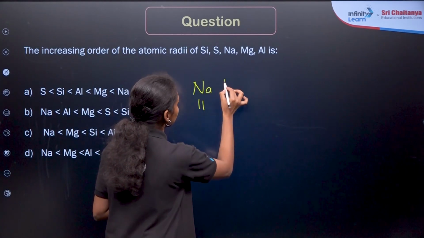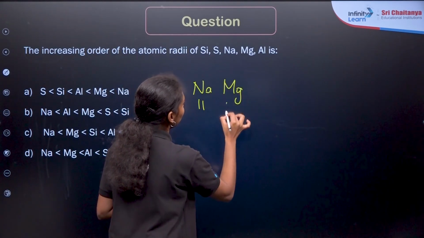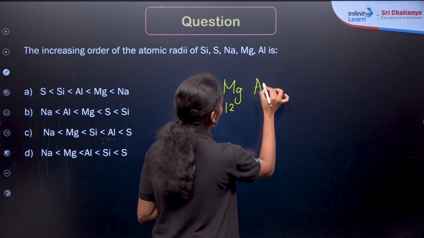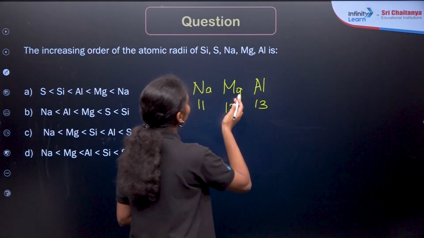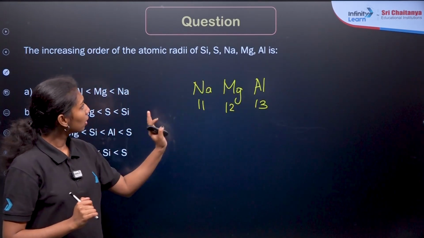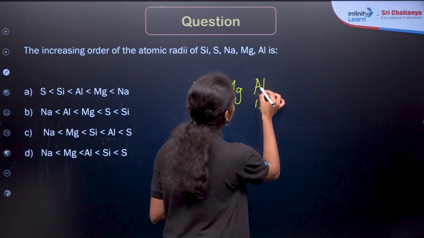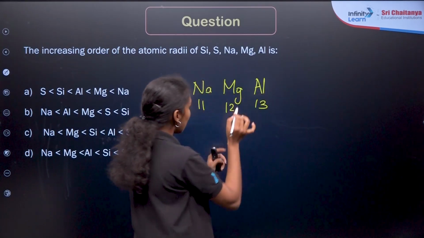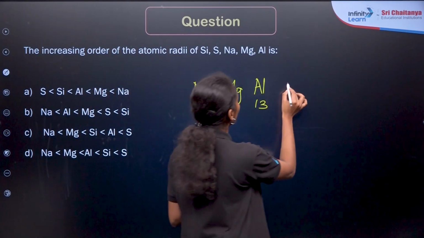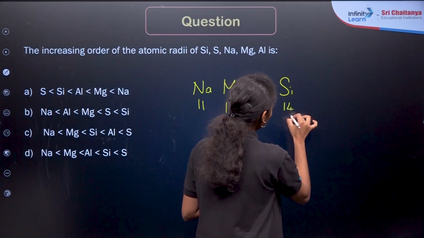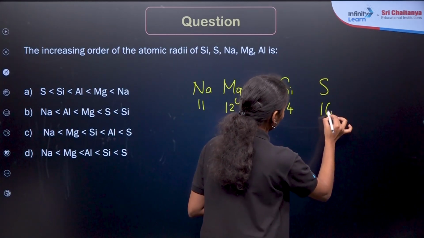Then after sodium it is magnesium with atomic number 12. Then aluminum with atomic number 13, right? Then the next elements, silicon and sulfur. Silicon has atomic number 14 and sulfur has atomic number 16, right?